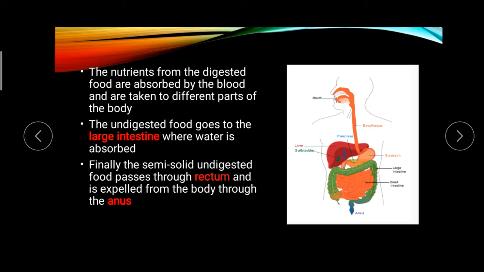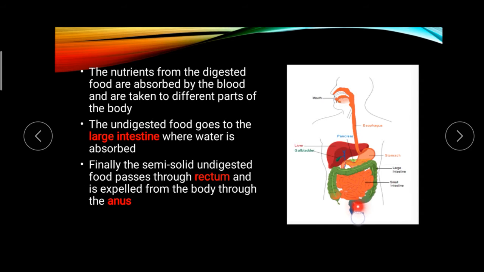Okay, then finally, the semi-solid undigested food passes through the rectum and is expelled from the body through the anus. Semi-solid means it is not broken into very small particles. The digested food is absorbed by the blood. Then the food which is not digested passes into the rectum.